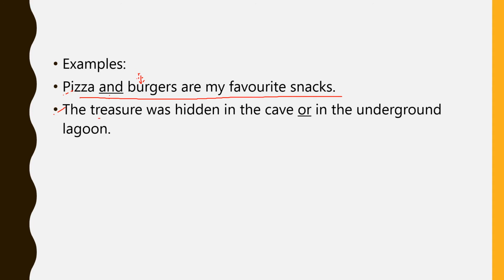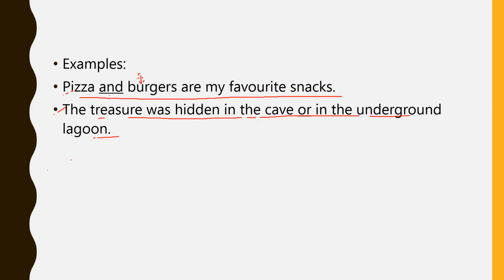The treasure was hidden in the cave or in the underground lagoon. So here also you can see in the given sentence the word "or" can join together two or more. As I told you, these conjunctions help us join words, phrases and clauses.